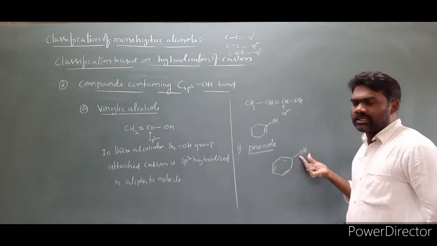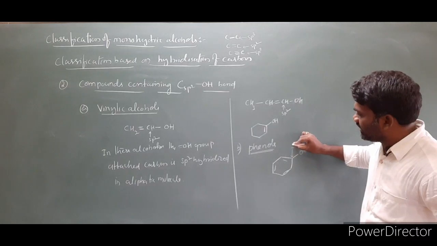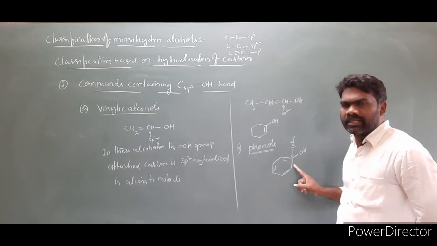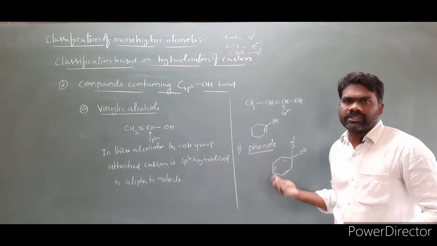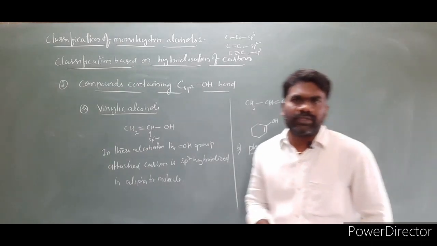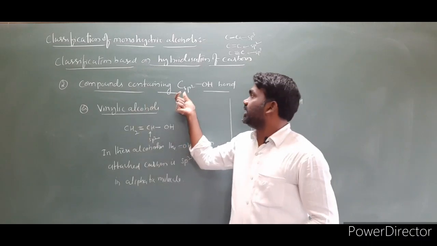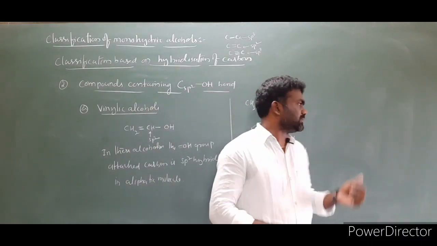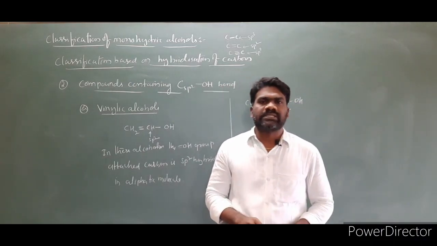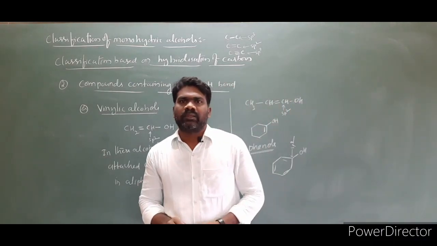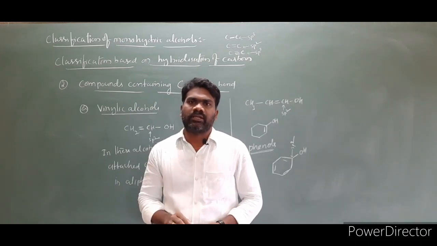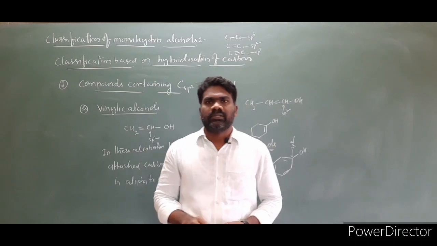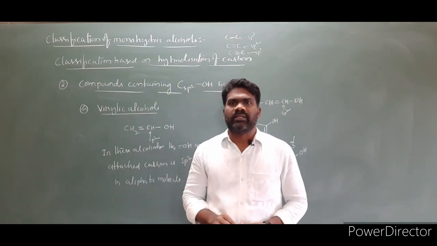The OH attached carbon is sp2 hybridized in the aromatic ring. Such types of compounds are called phenols. This is compounds containing Csp2-OH bonds: one is vinylic alcohols, and the second one is phenols. So this is the classification of monohydric alcohols based on hybridization. Next class we will come with another topic.